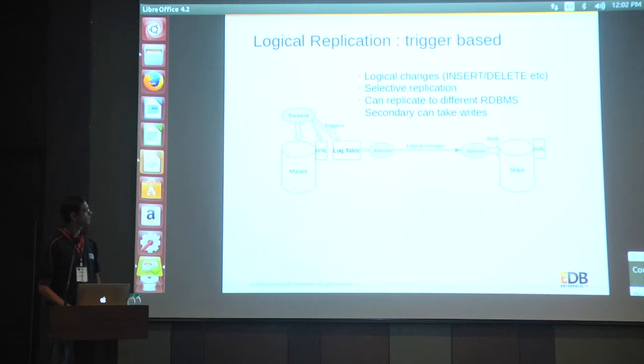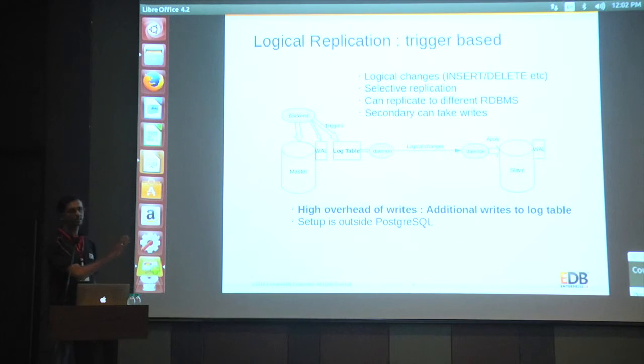But the main thing is it has a lot of overhead of writes. The producer of the data should not have to do all of this. The producer doesn't even need to know all of this, and we don't require all of this setup if we want to do it ideally. This is the ideal solution, which is not available in trigger-based replication.